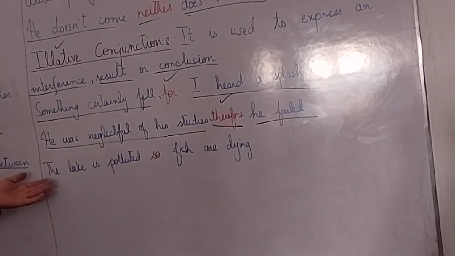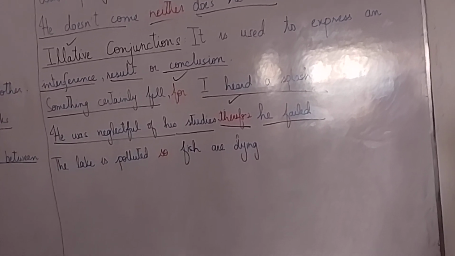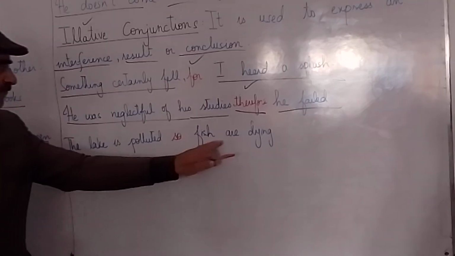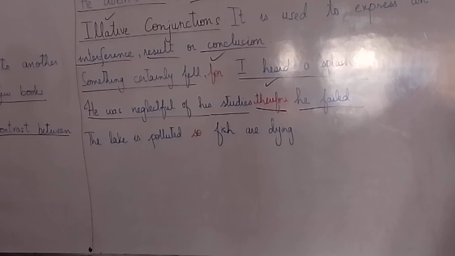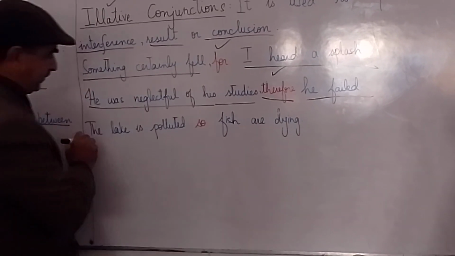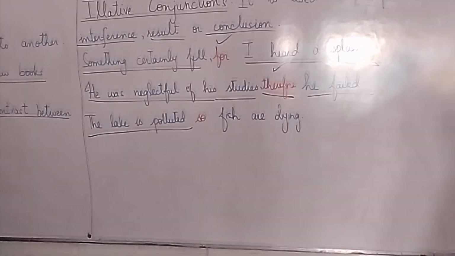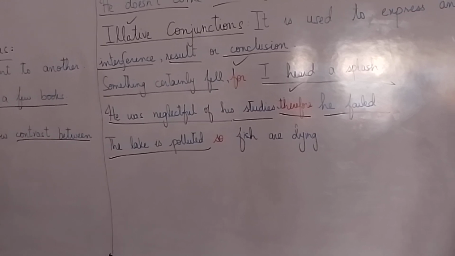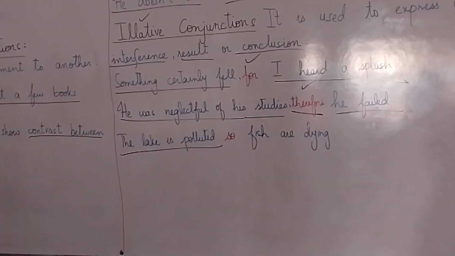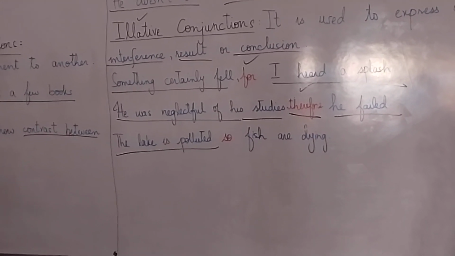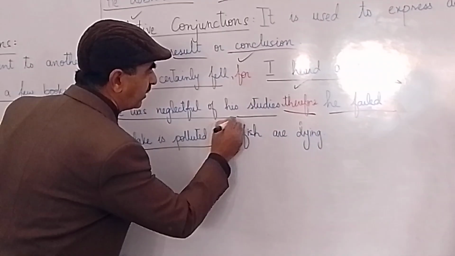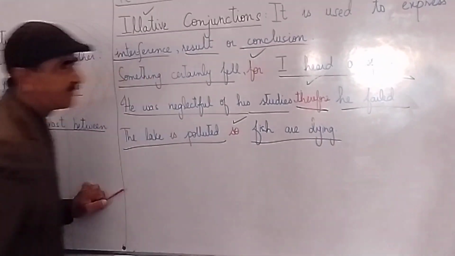To show result we use these words. Therefore, for, the lake is polluted, so fish are dying. Clear? So what is the action? The lake is polluted. What is the result? Fish are dying. So they are used for result, to show the results. Clear?